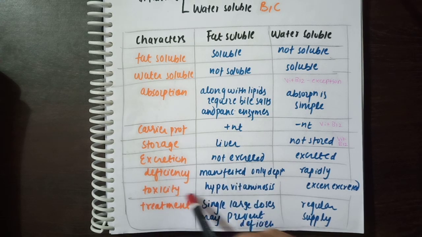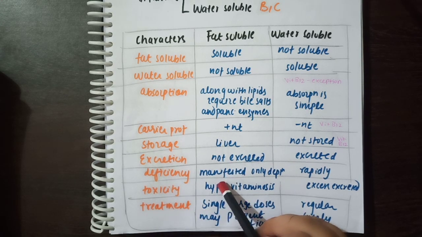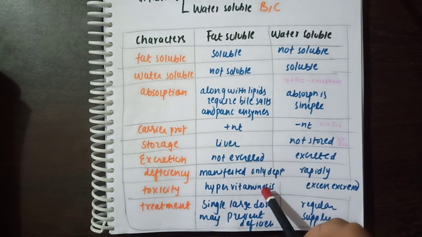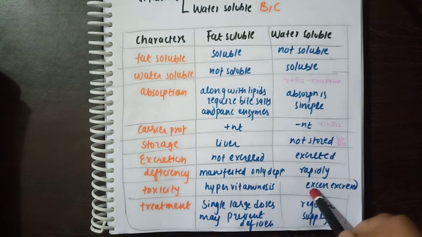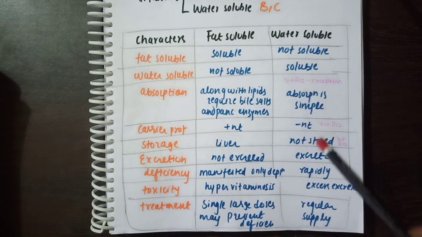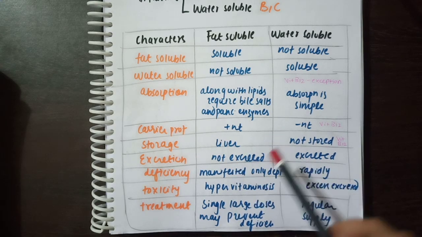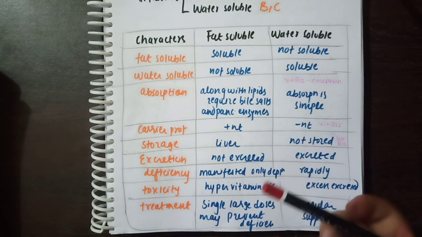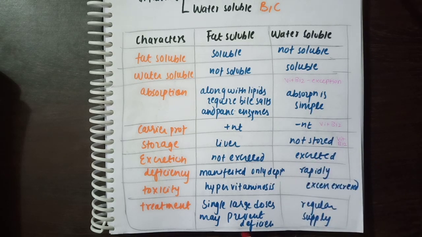Now the toxicity, here occurs hypervitaminosis. So that is when you take excess of vitamins, it causes hypervitaminosis. As we have seen, water soluble vitamins are excreted and fat soluble are not. So when it is not excreted, it causes toxicity, but when it is excreted, you don't see any toxicity.